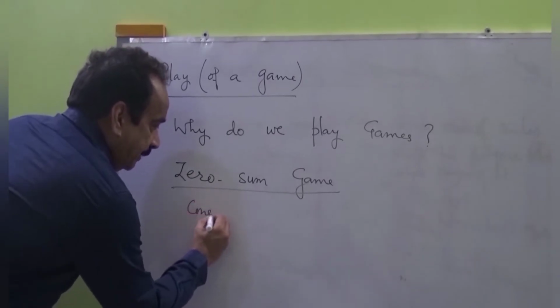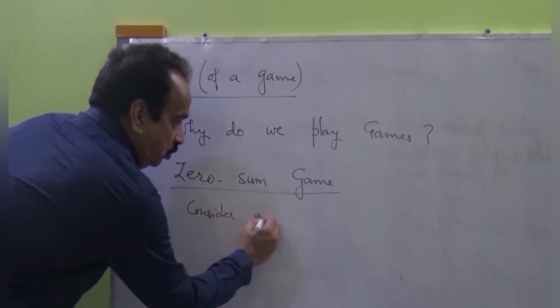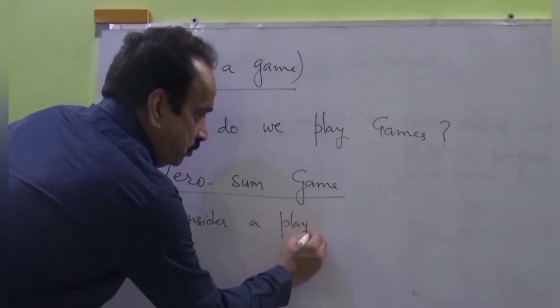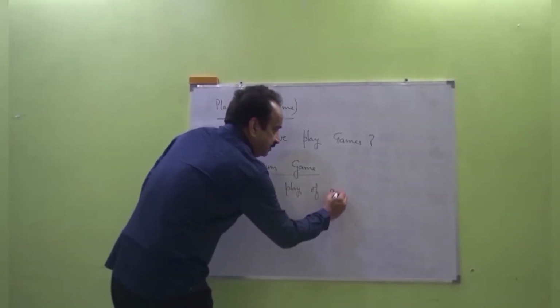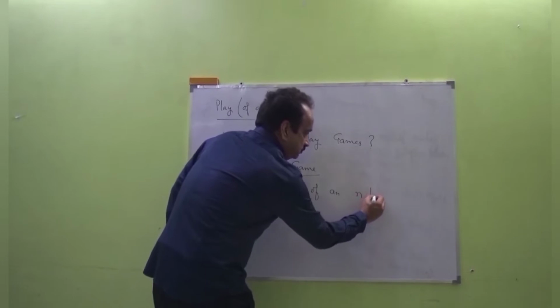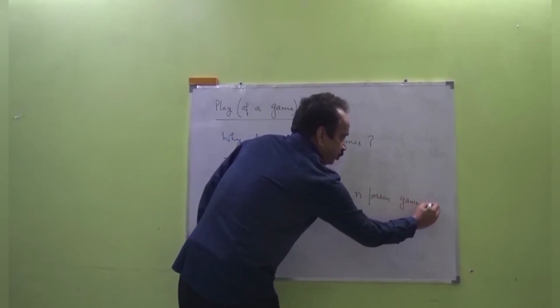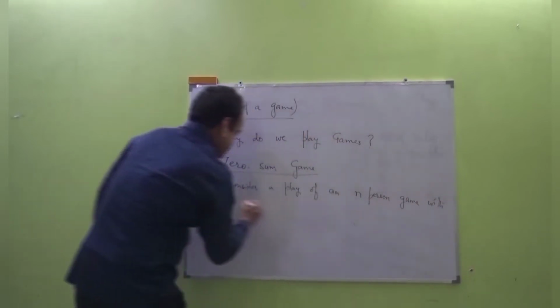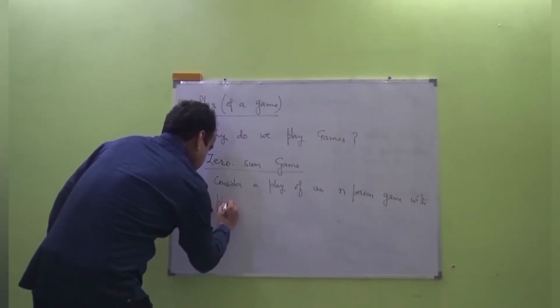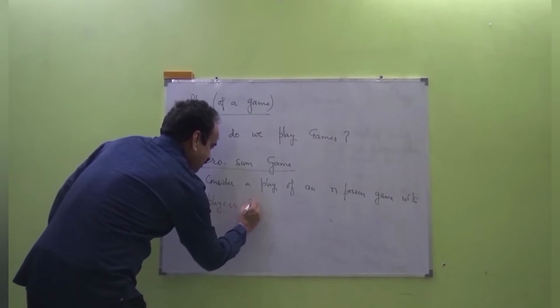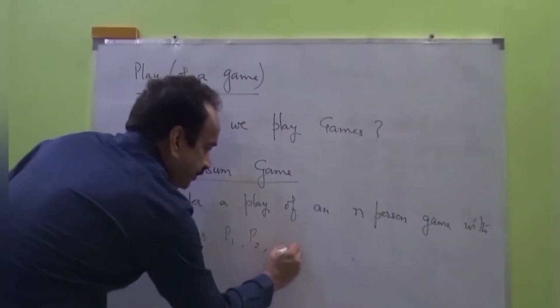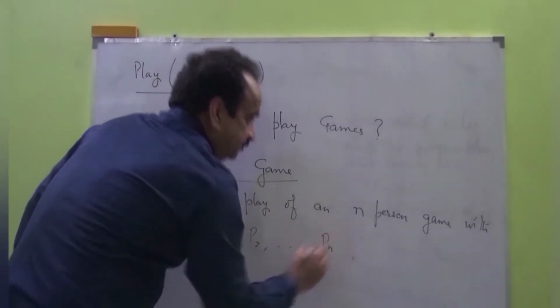Consider a play of an n-person game with players P1, P2, ..., Pn.